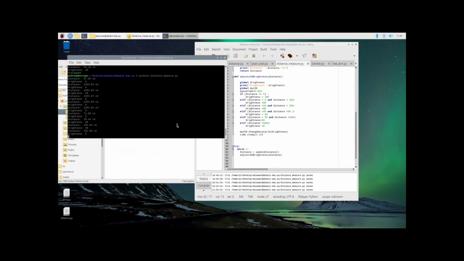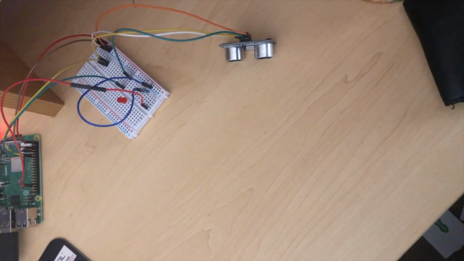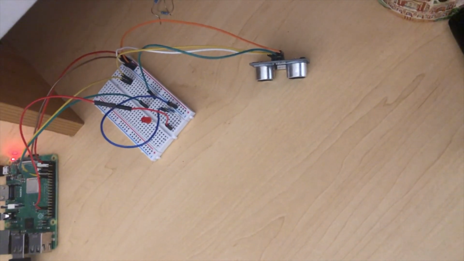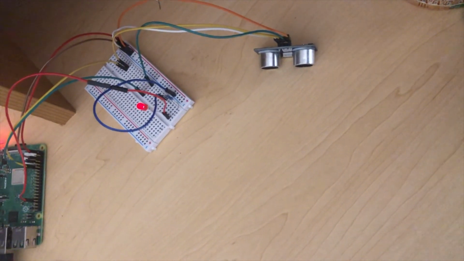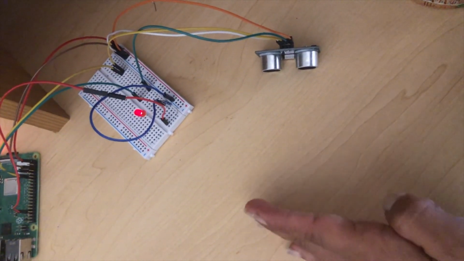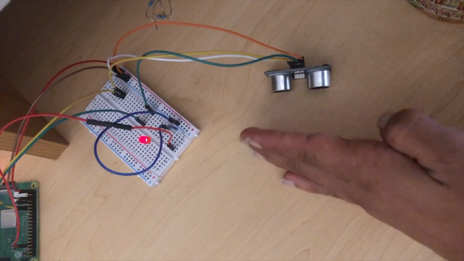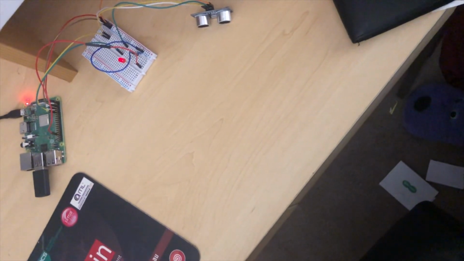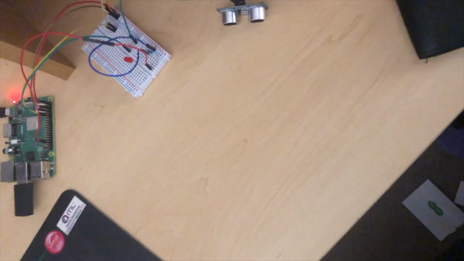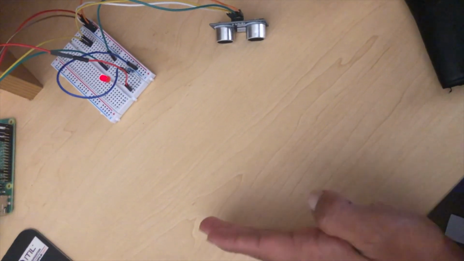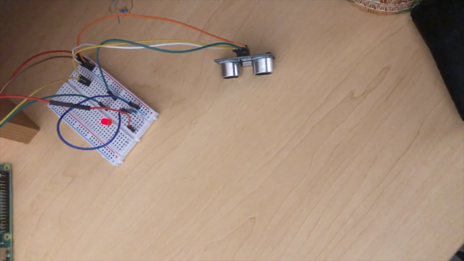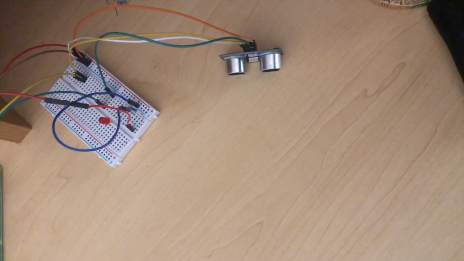Let's have a look at the circuit now. Our code is running. Now I will slowly take my hands near the sensor, and as my hands go closer, the LED is going brighter, and I will go closer and closer, and now it's brighter. Now I will go farther, and the brightness has gone dim as well. I will go close to this again. The LED is going bright again, and I will move forward, and the brightness has gone very low.